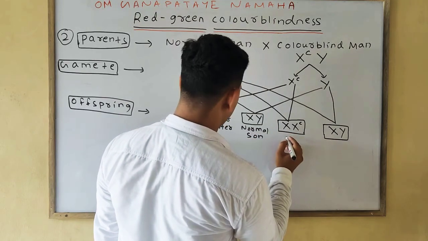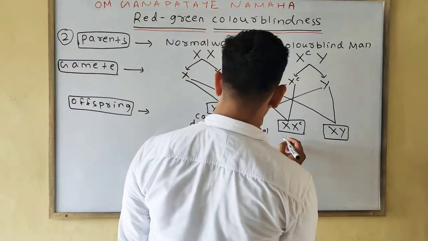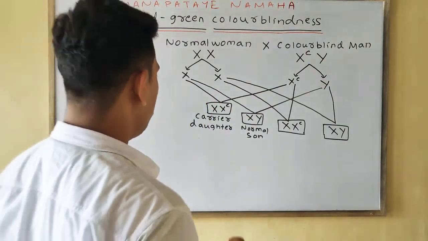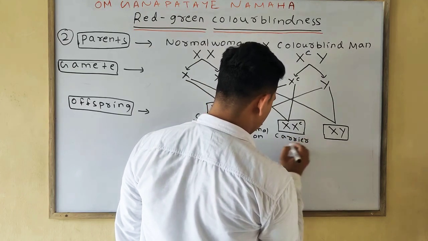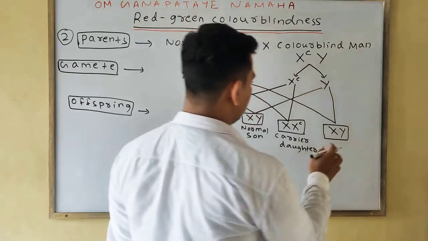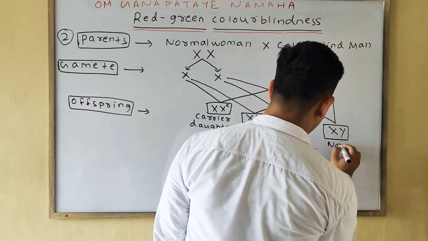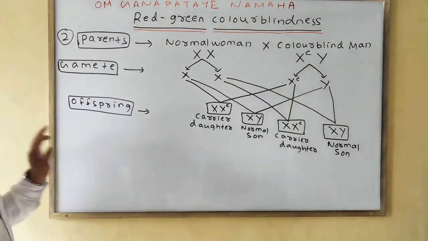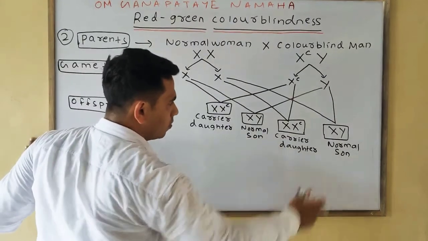So the first one is your carrier daughter, then the normal son, carrier daughter, normal son.